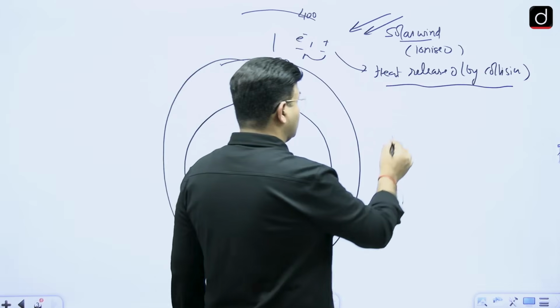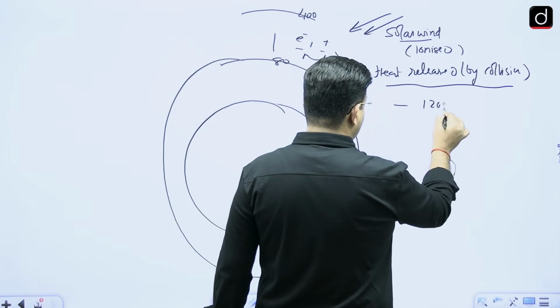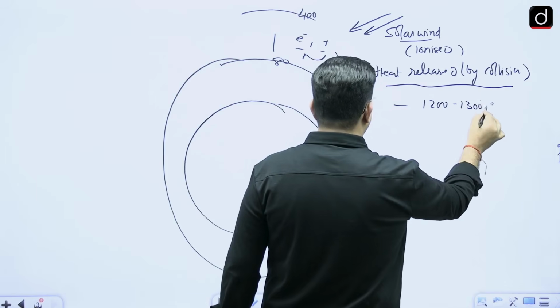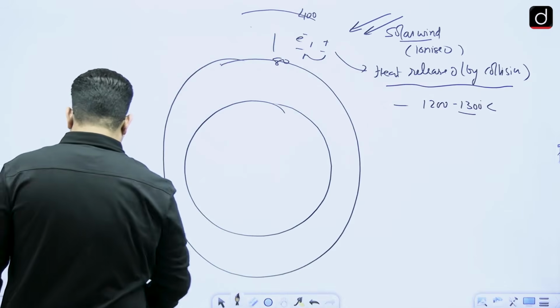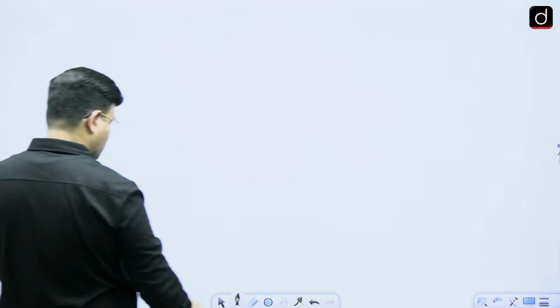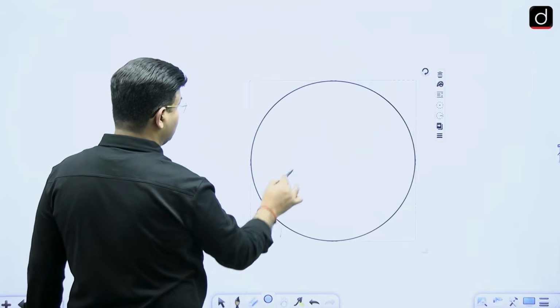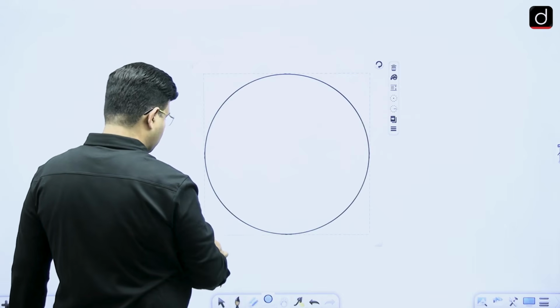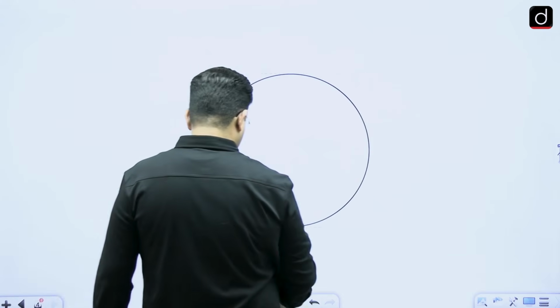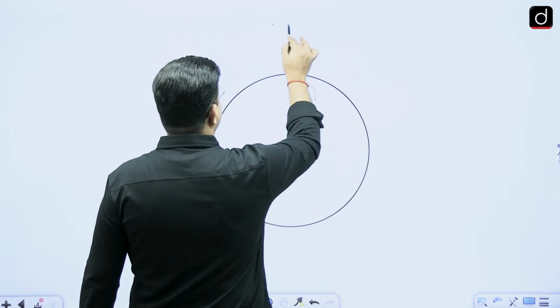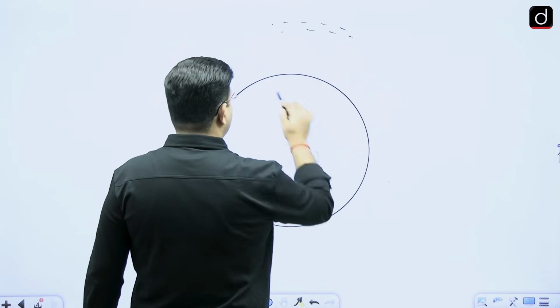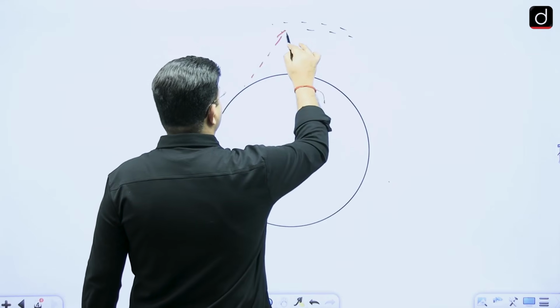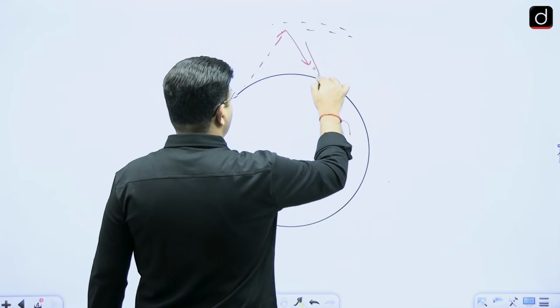Here the temperature reaches 1200 to 1300 degrees Celsius, and at the same time these ions, which are available in the upper atmosphere, also help in communication. Radio waves movement, if there are ions, the communication is returned back.